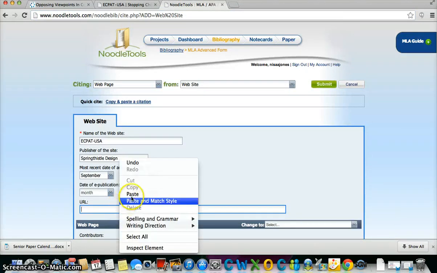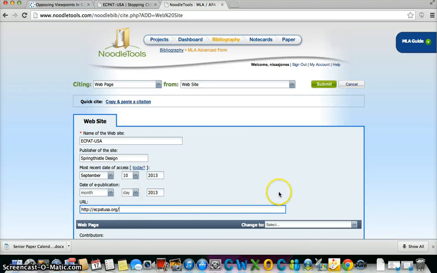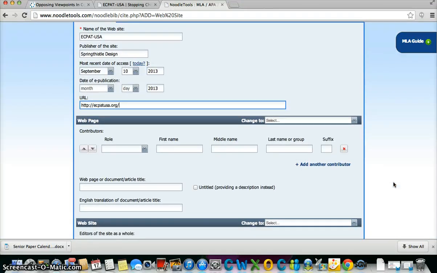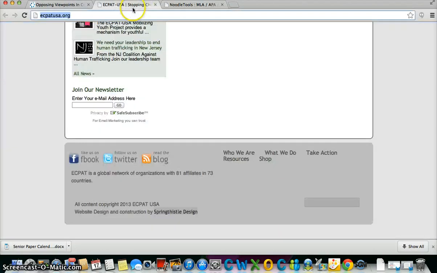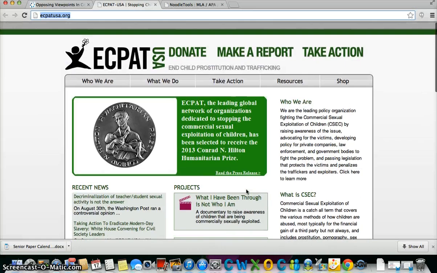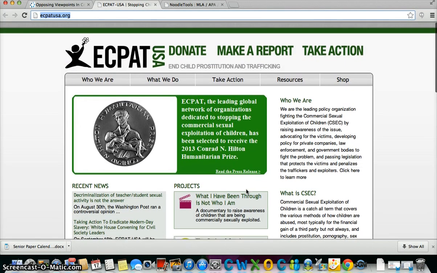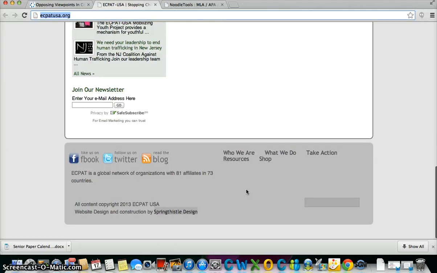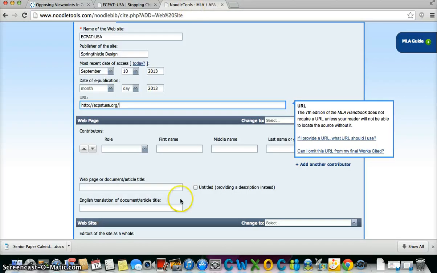Now it says that the 7th edition for MLA, you don't need the URL, but for this class, I would like for you to put in the URL. And then once you have that information, you're good. If you do have contributors, so if there is an author to this, you will enter his or her name. And let's go to the top. I don't see one, so we could leave that blank, but if there is an author, you would enter that information into Noodle Tools.